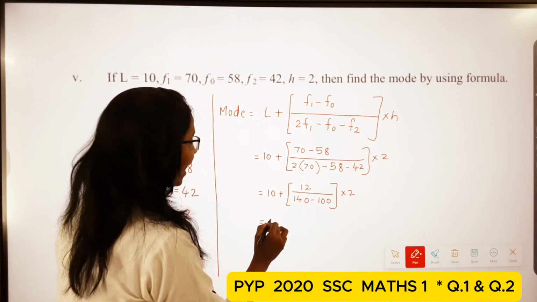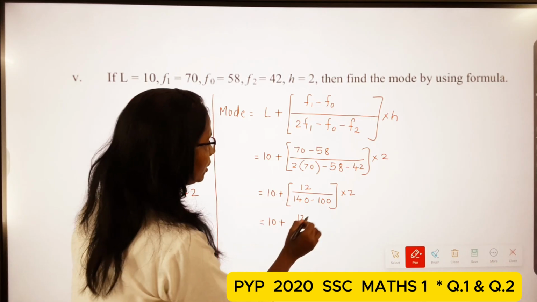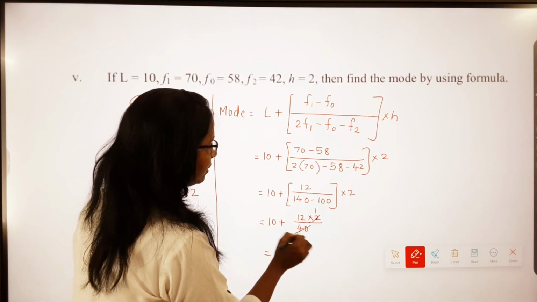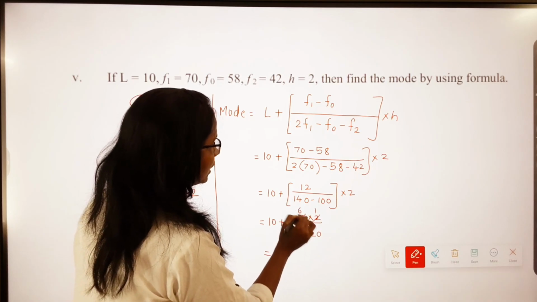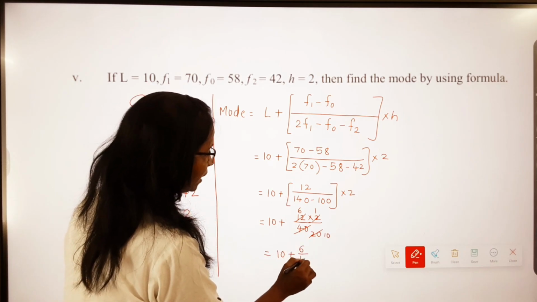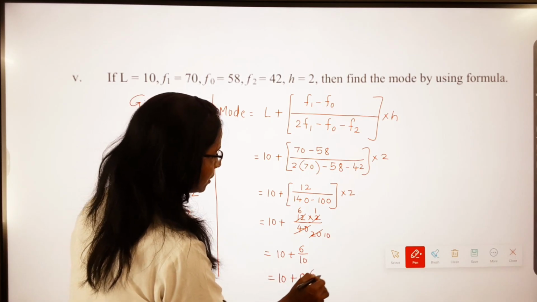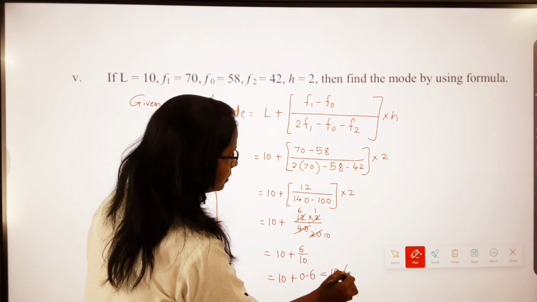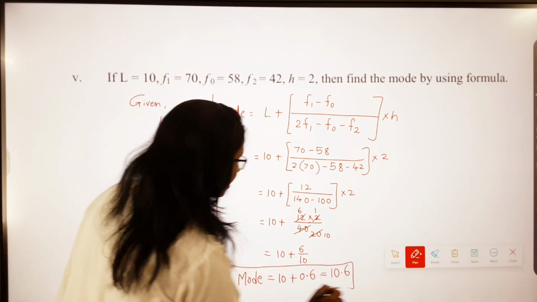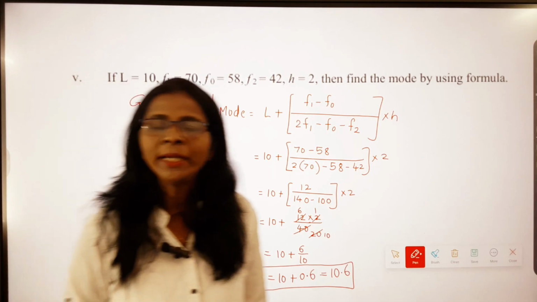First get the answer of the bracket. So 10 plus 12 upon 40, then I write multiply by 2. Then 2 ones are 2, 2 sixes are 12. So 10 plus 6 upon 10. So students, 10 plus 0.6, so 10.6. That will be the mode. Okay students, this is the final answer: mode is equal to 10.6.